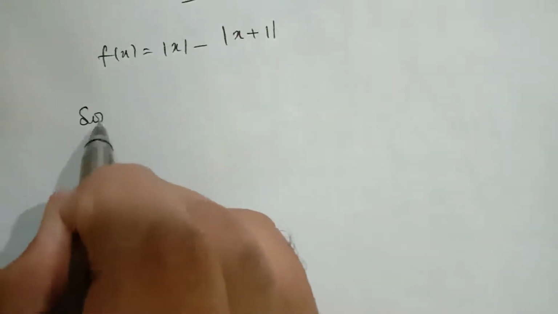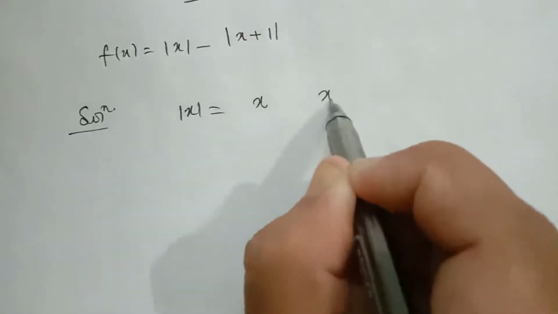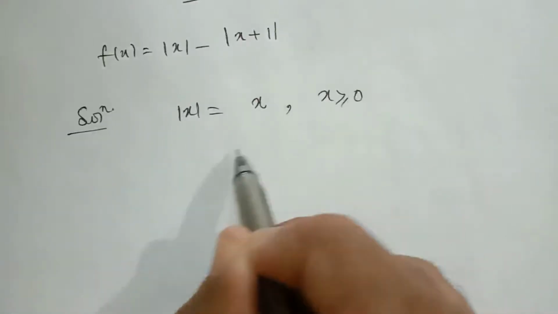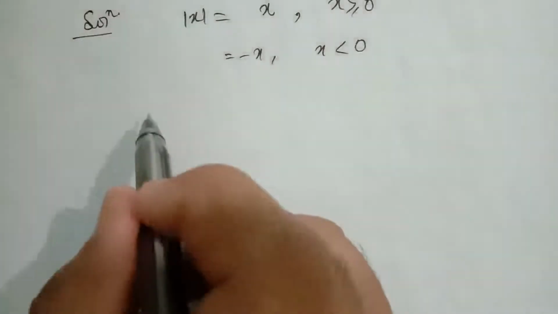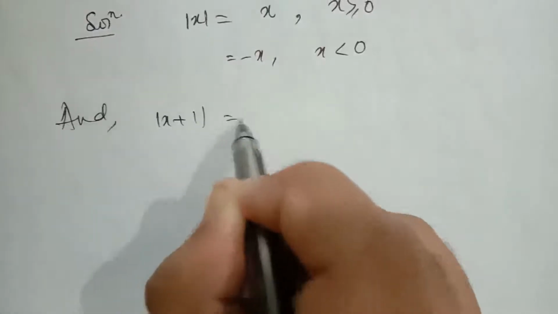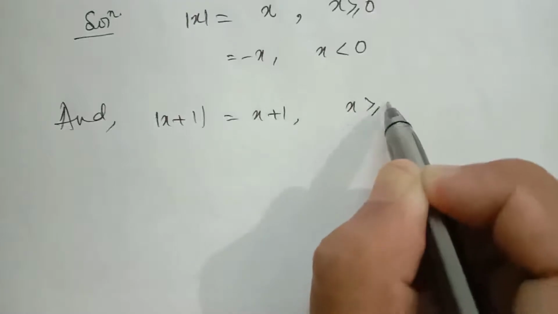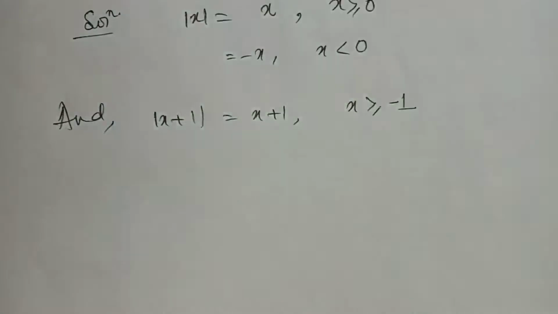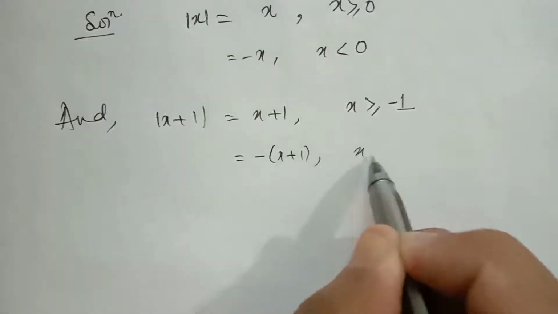Before doing this question, I will write the definition. Modulus of x equals x when x is greater than or equal to 0, and minus of x when x is less than 0. Modulus of x plus 1 equals x plus 1 when x plus 1 is greater than or equal to 0, that is when x is greater than or equal to minus 1, and minus of x plus 1 when x is less than minus 1.